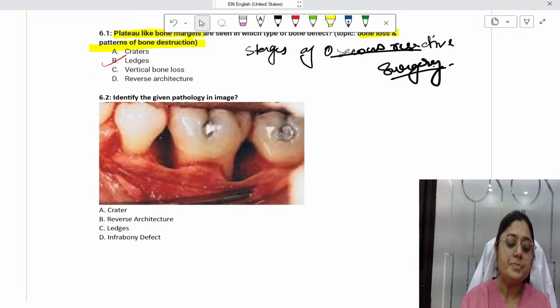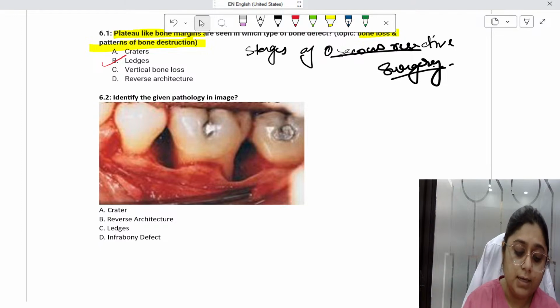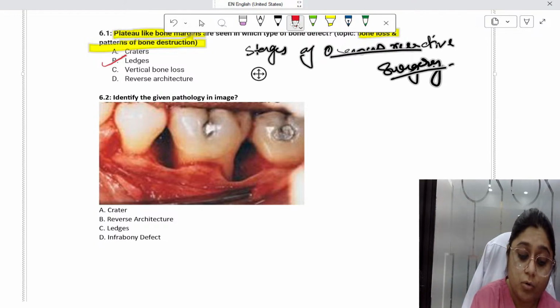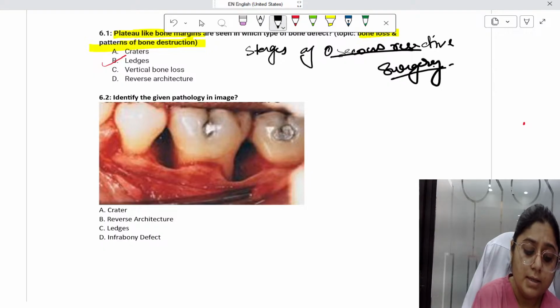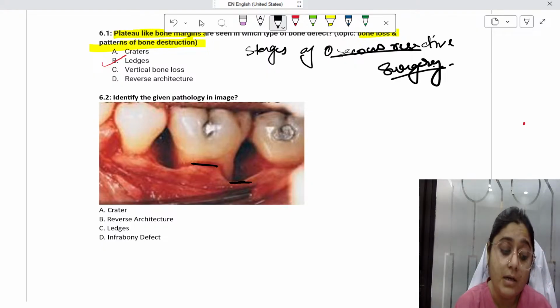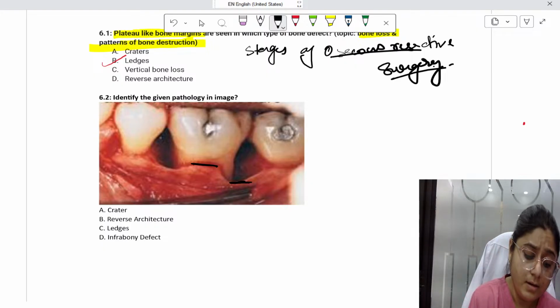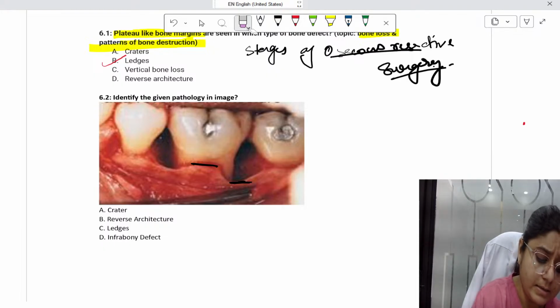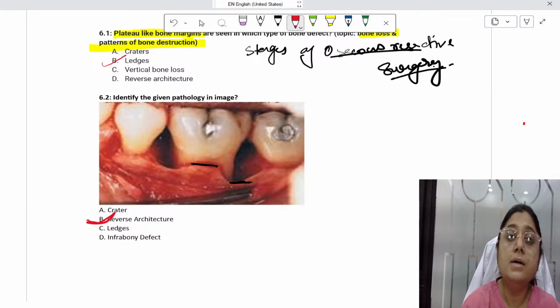So identify the given pathology in the image. Here you can see that the radicular bone is at a more coronal level, and the interdental bone is at a more apical level. So it is a reverse architecture. Sorry, the answer to this question is reverse architecture. It cannot be a crater.